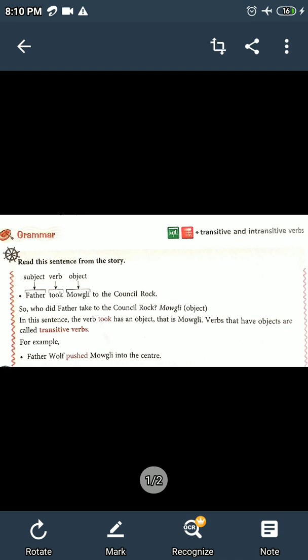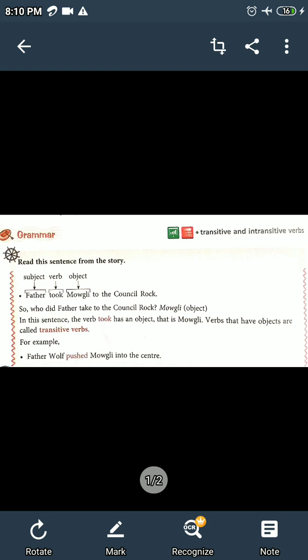So, the effect of the verb kicked passes on to the noun football. So, that is why the football is the object. Any noun or a pronoun that is affected by the verb is known as the object of the verb.